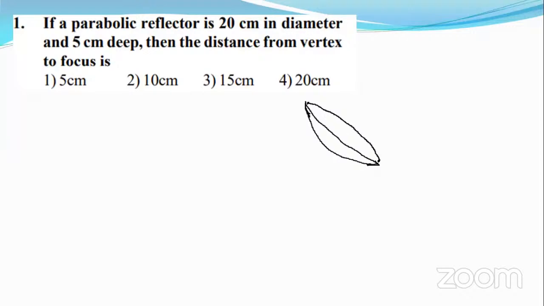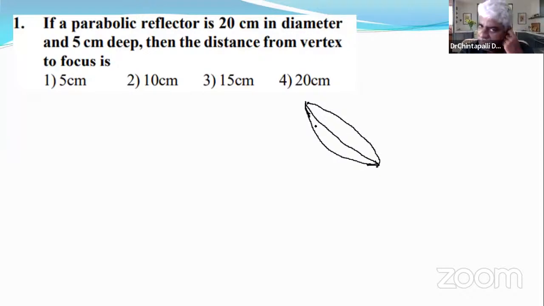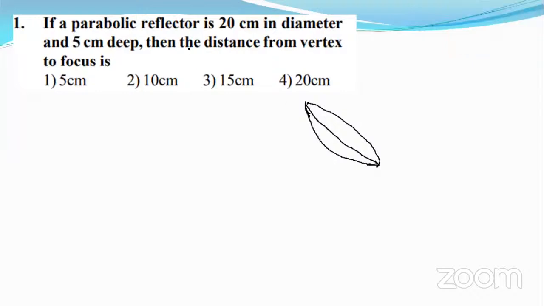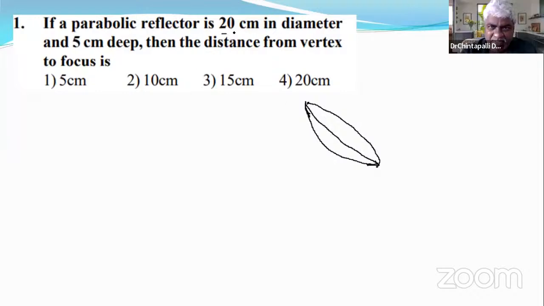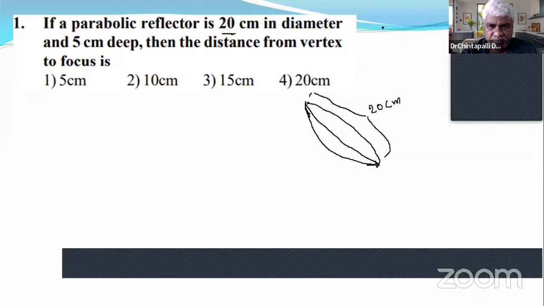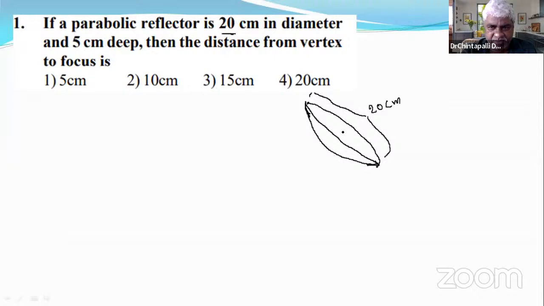What is this? This is a parabolic reflector. It looks just like a dish, right? Yes, sir. It is given that the parabolic reflector is 20 centimeters in diameter. That means this distance, the face of the parabolic reflector, is 20 centimeters, and it is 5 centimeters deep. Its depth is 5 centimeters.